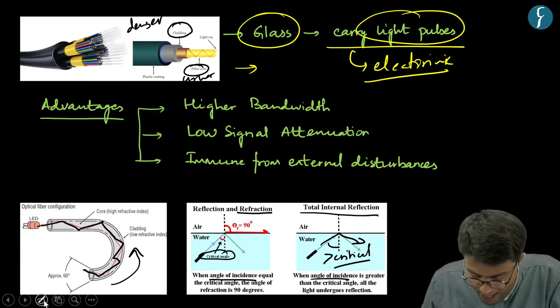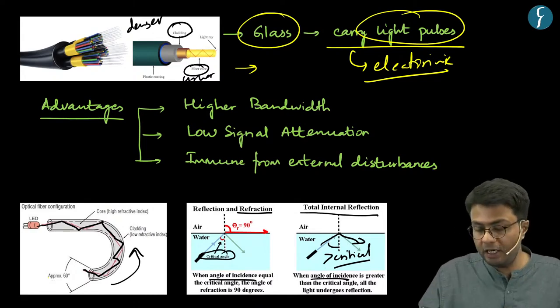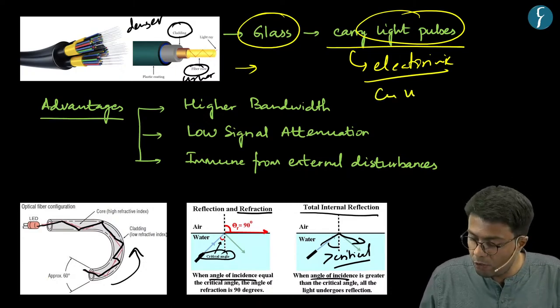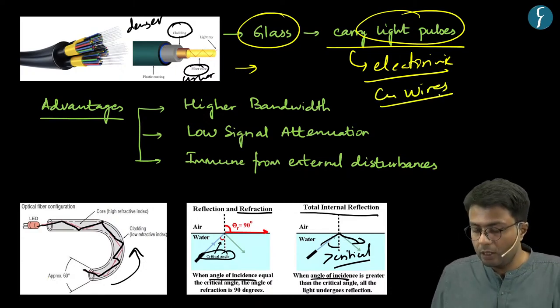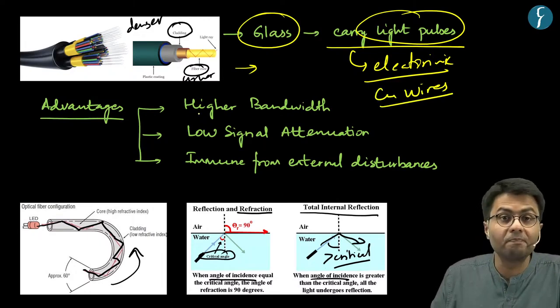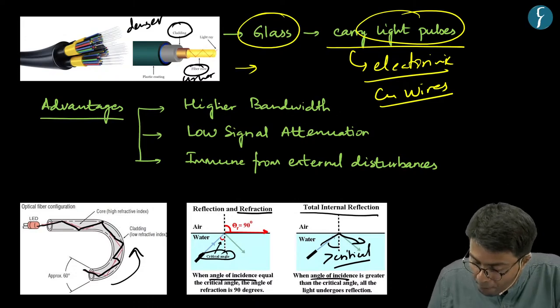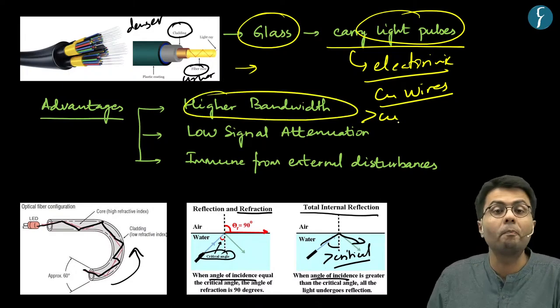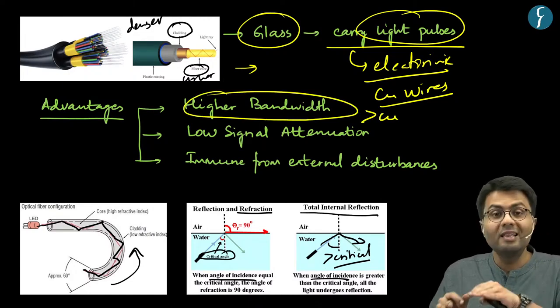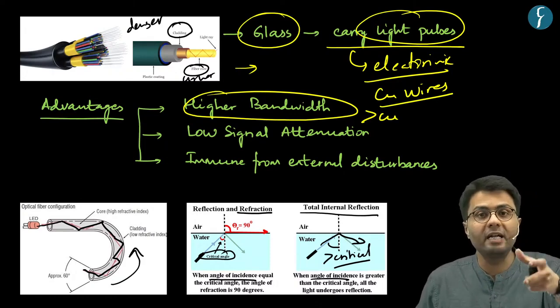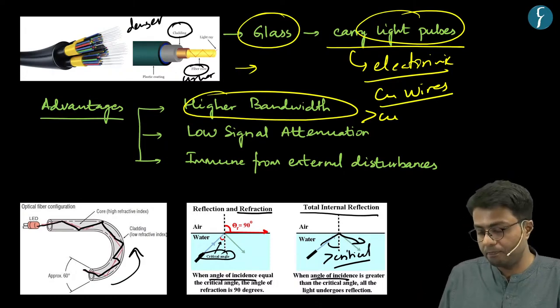Hence, there are many advantages that optical fiber cables have over other materials of wires such as copper wires. Optical fibers carry more data, which means they have higher bandwidth compared with copper cables. Hence, this kind of cable can carry more data per unit time.